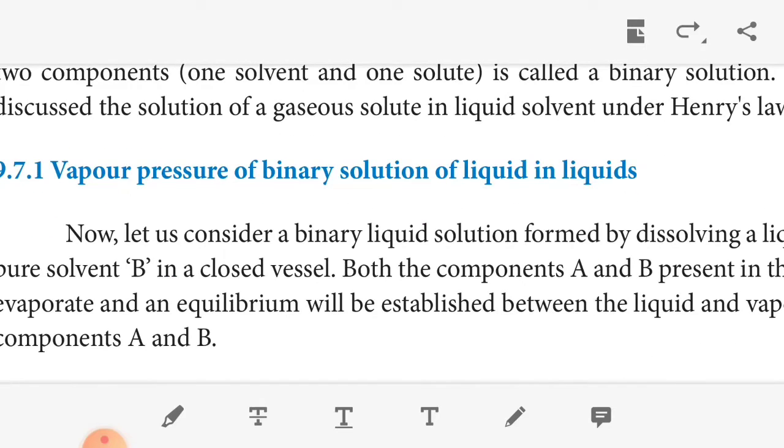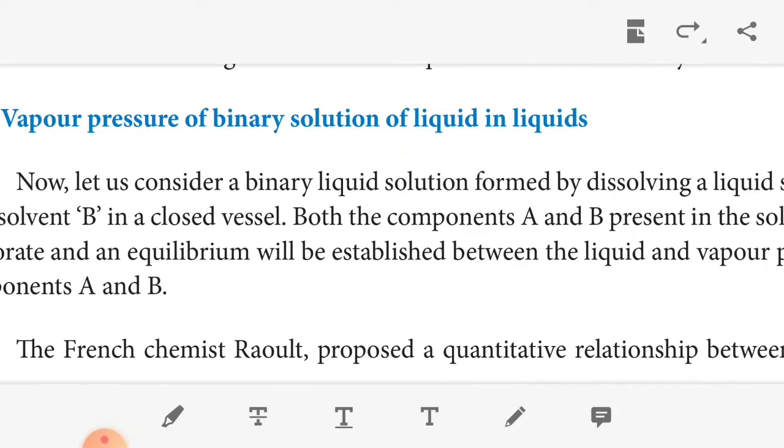The first one is vapor pressure of a binary solution of liquids in liquid. Both the solute and solvent are in the liquid state, so we call it a binary solution of liquids in liquids. Let us consider a binary liquid solution formed by two components, A and B. A is the liquid solute and B is the pure solvent in a closed vessel.